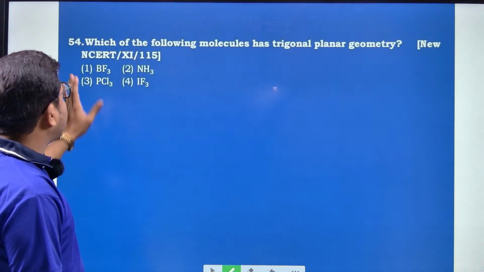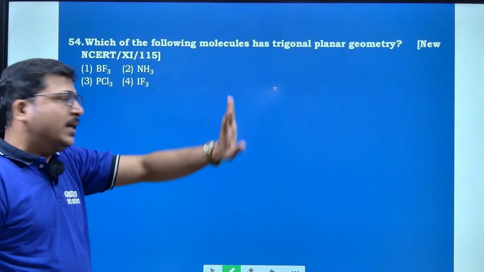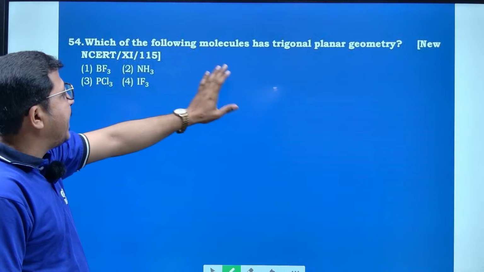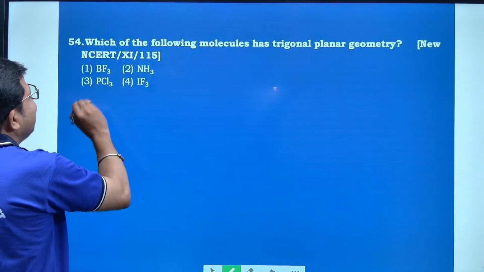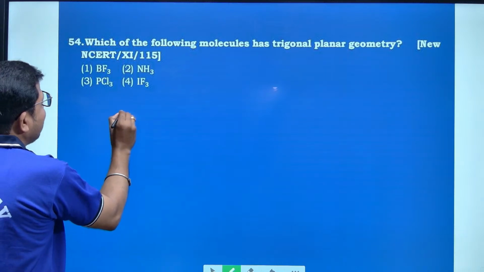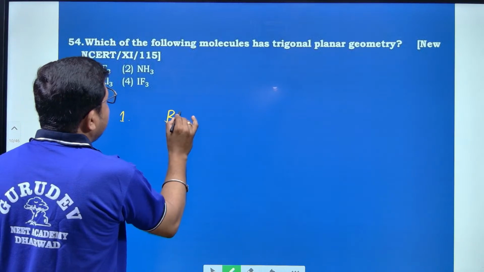Next, which of the following molecules has a trigonal planar geometry? Look at this one. Here I will write molecule number 1, BF3.